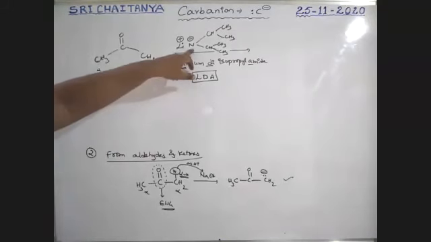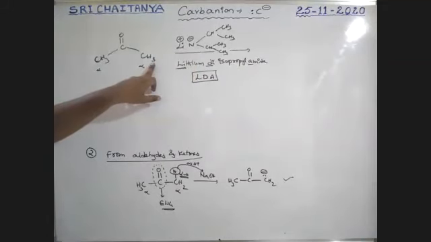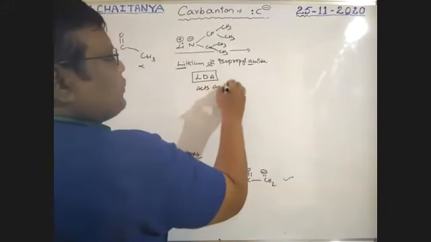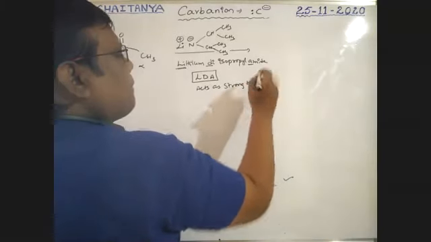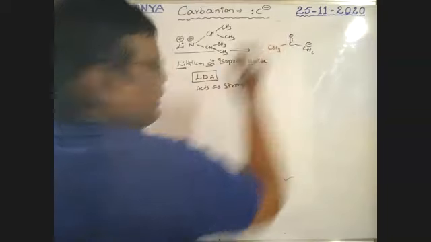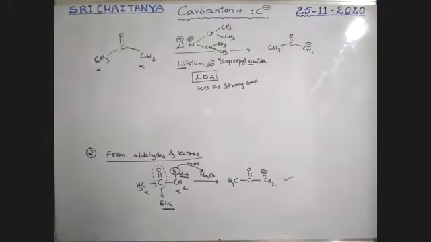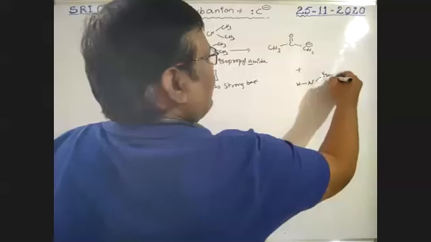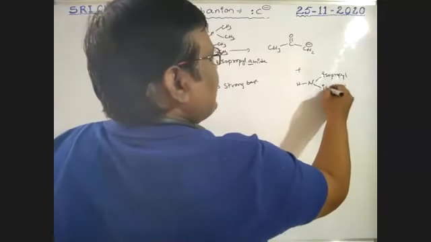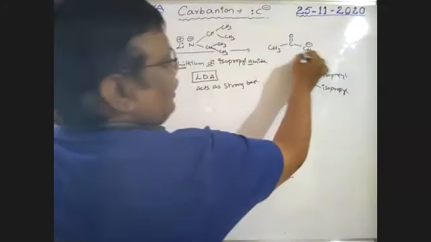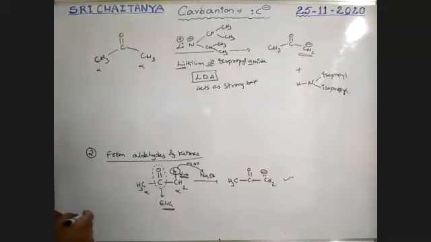So this is a strong base. This N⁻ absorbs the alpha hydrogen and acts as a strong base. That gives CH3, C=O, CH2⁻ ion, along with the product nitrogen bonded with hydrogen and isopropyl groups. It is also an isopropyl group. But our requirement is a carbon ion, and that carbon ion is also formed, boys.